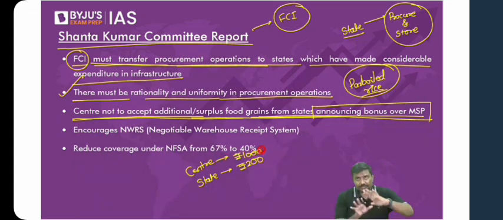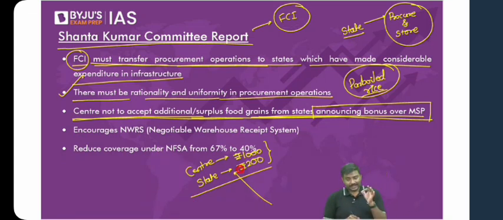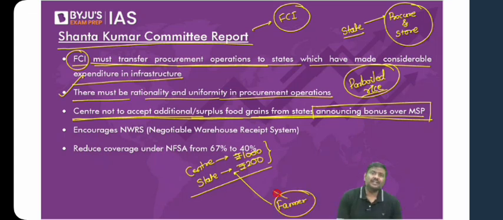Now the farmers in the state, will they not produce more and more crop and sell it to the government? Right? Understand this and let me know. Because the center is paying MSP and the state is paying the bonus, farmers will produce more and try to sell it to the government here. And the government, because this is a surplus state, will keep on procuring it. But what is the problem?